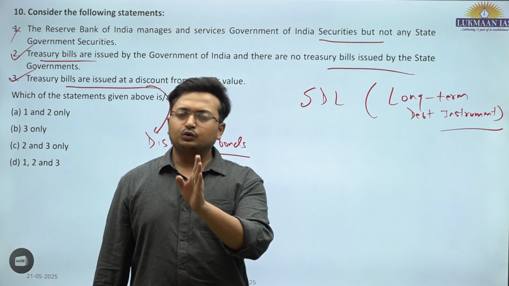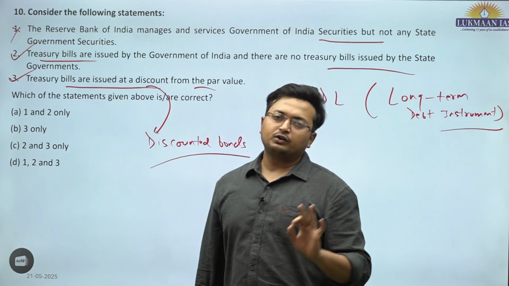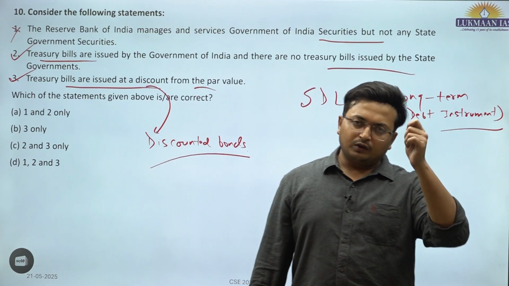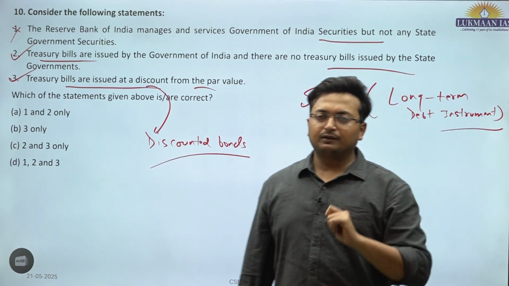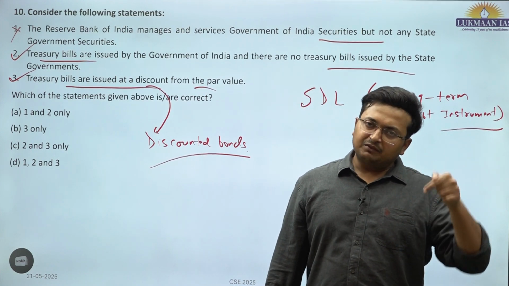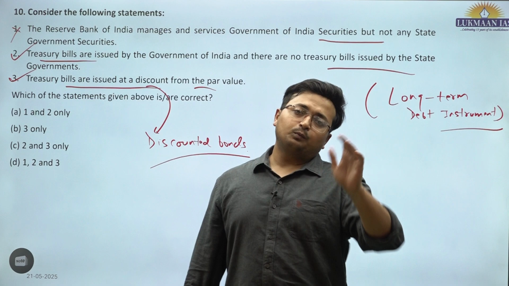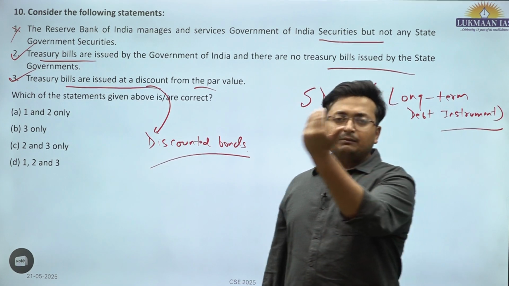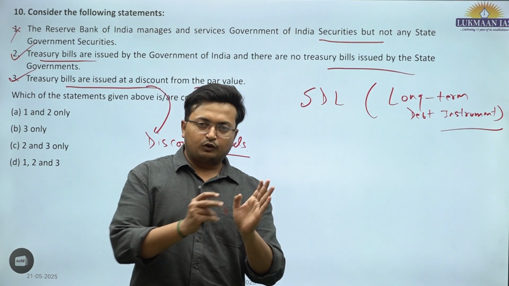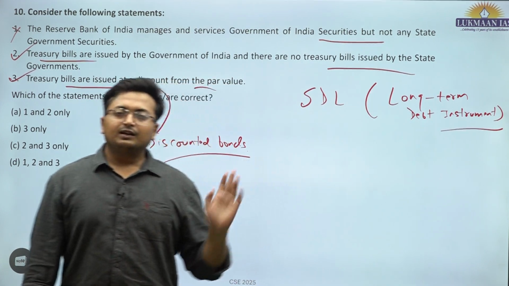So they are issued at discount. Suppose the face value of the securities is rupees 100. That means at the time of maturity, whosoever is holding that security would be getting rupees 100 at the time of expiry. However, at the time of issuance, they would be issued at discount. That means they may be issued at rupees 90 and they may be redeemed at rupees 100, or the par value, at the time of maturity. So from 90 to 100 is the return that is generated on these treasury bills.